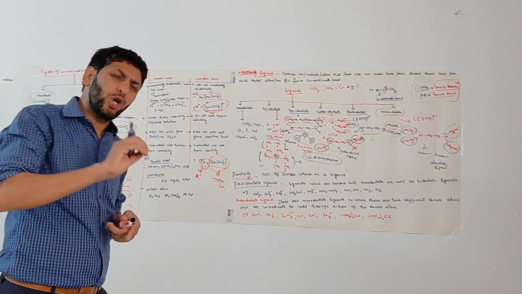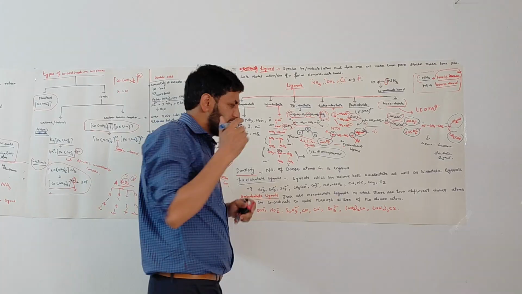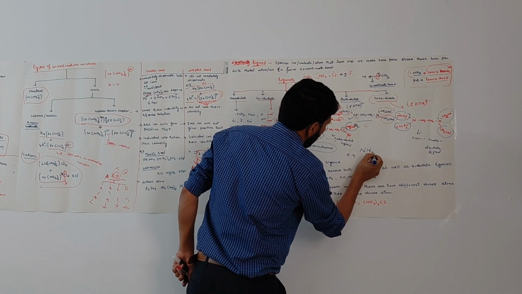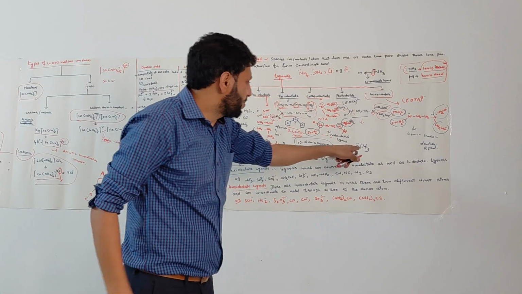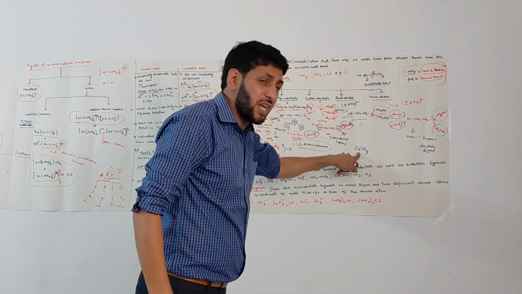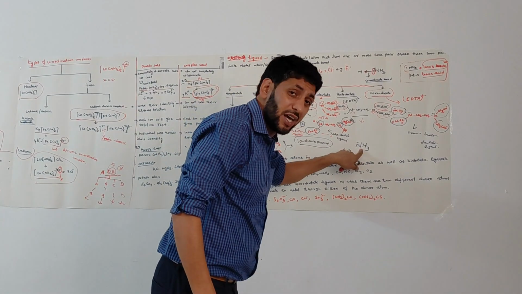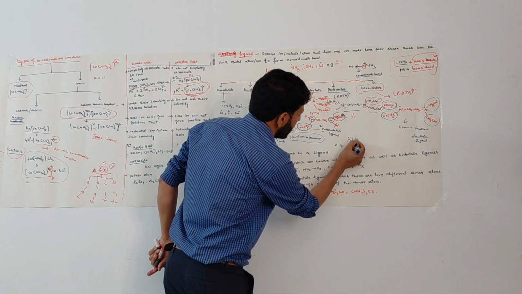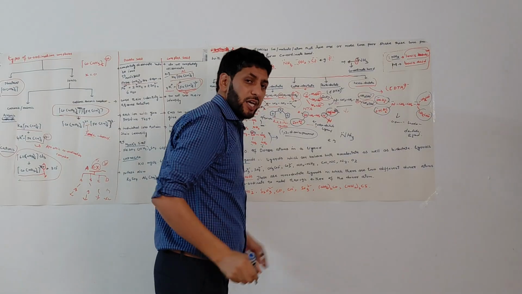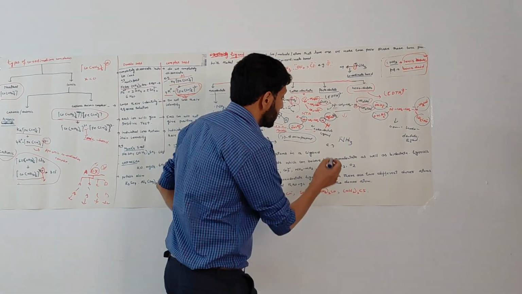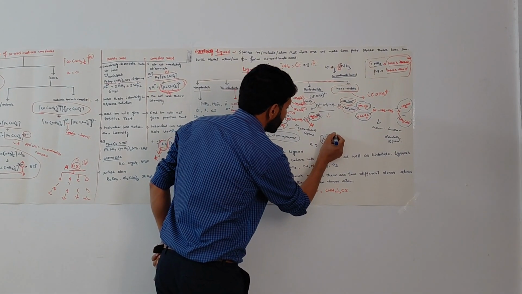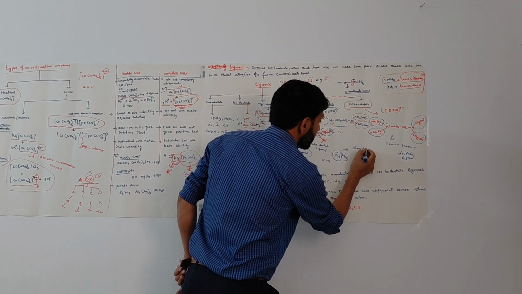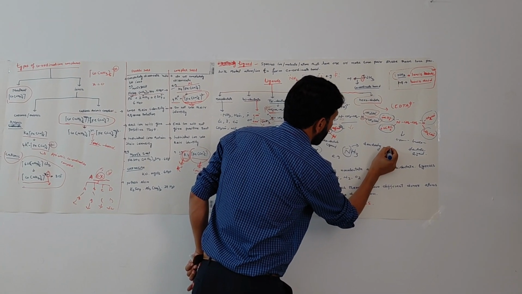For example, if I take the ammonia molecule, ammonia is a ligand, and how many donor atoms are there in this ligand represents its denticity. This ammonia molecule has 1 donor atom, that is nitrogen. That means we can say the denticity of ammonia is 1.